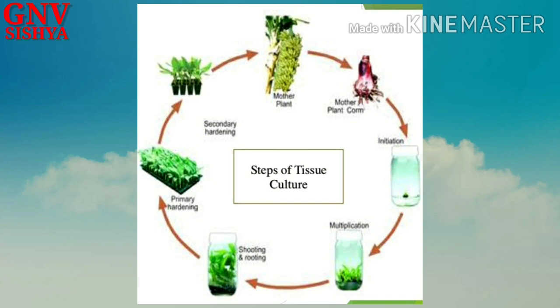So we are able to see that a whole plant can be grown from any small part of the plant. That is the speciality of tissue culture, and tissue culture is used for growing exotic plants, non-seasonal plants, and it is able to grow plants which are facing extinction also. So tissue culture has a lot of uses in vegetative propagation.